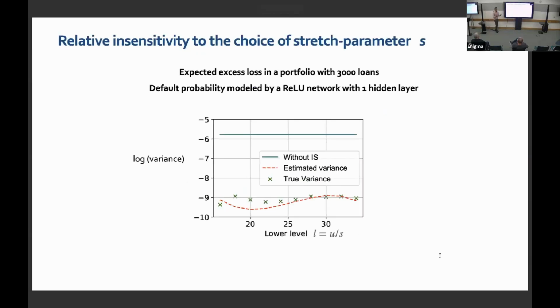And then one question could be, how important is it to get the stretch parameter correct? You are blowing up the samples deeper in the orthant. Here I am showing the stretch parameter on the x-axis and the logarithm of the variance on the y-axis. And what we are seeing is that it's relatively flat. The variance is relatively insensitive to the choice of stretch parameter.